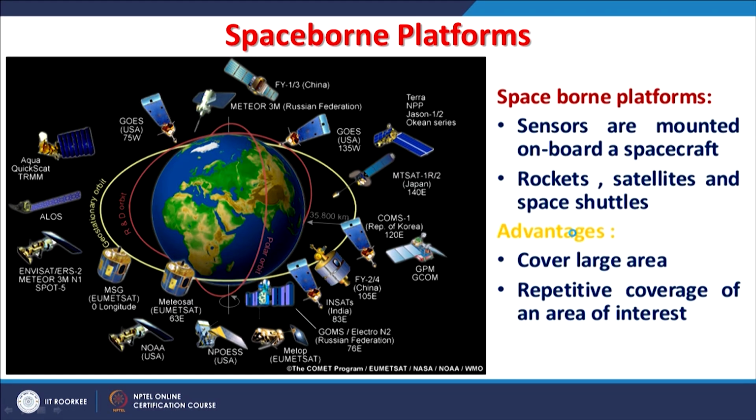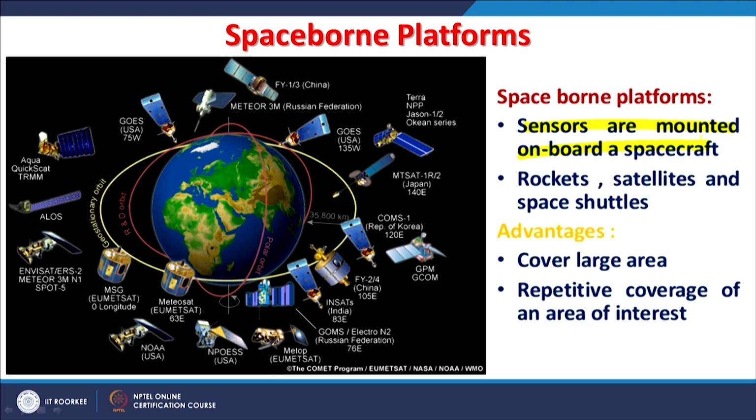This figure we have already introduced in earlier discussions, but just from the advantages and disadvantages point of view, I kept this figure again here, for when we go for a space-bound platform, which is what real satellite remote sensing is. In space-bound platforms, as you know, the sensors are mounted on board a spacecraft. Various sensors, even on one single spacecraft, are possible.